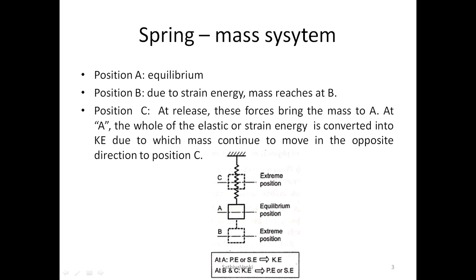So the mass at position B is brought back to the other, upper extreme position at position C. At these two positions, B and C, the kinetic energy is converted into potential energy or the strain energy. In the equilibrium position, the potential energy or the strain energy is converted into kinetic energy. So that is the spring mass system, which is very important in your vibration.